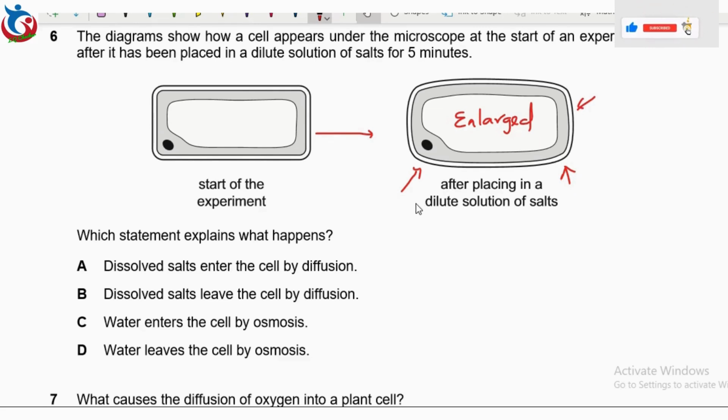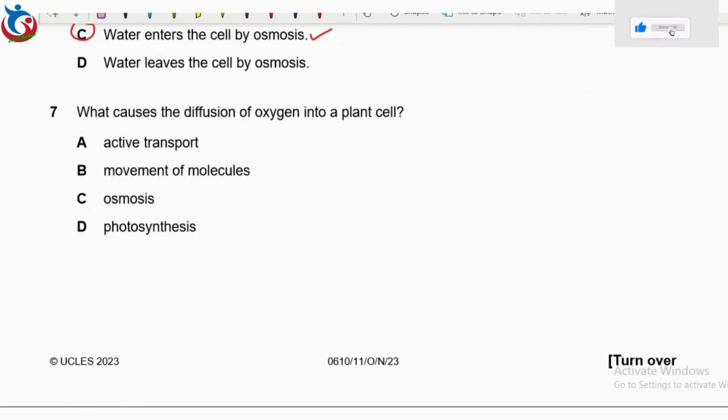Because of this movement of water, and water moves into the cell by osmosis, that makes our option C correct. Water moves into the cell by osmosis. This will now take us to question 7.